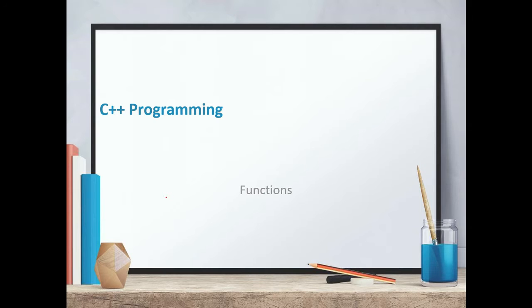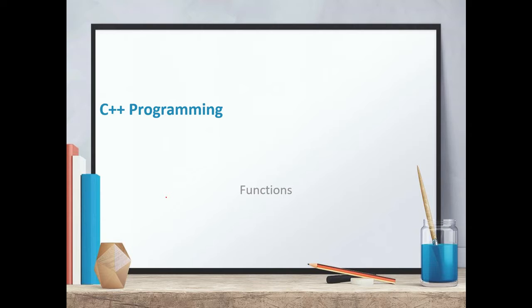Today we will see functions in C++. Functions are actually self-contained blocks of code that perform a particular task. A function can take data values and can also return a data value. When we use functions in our program, it is called modular programming.